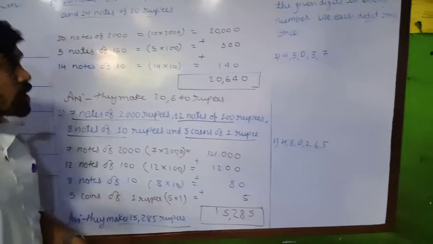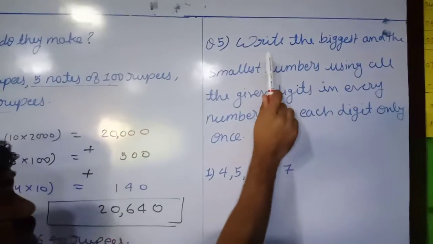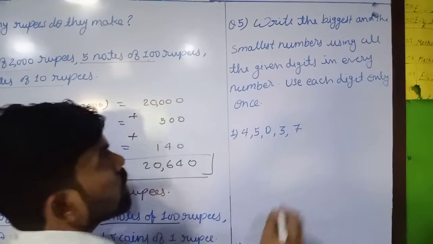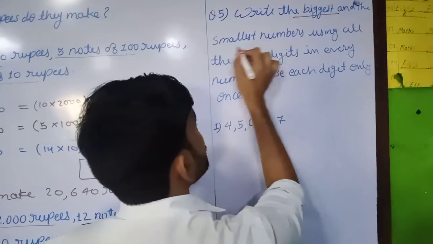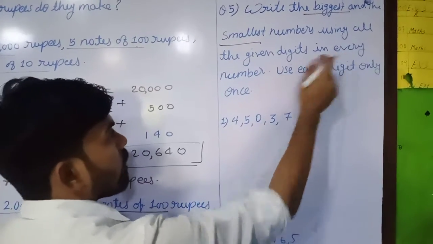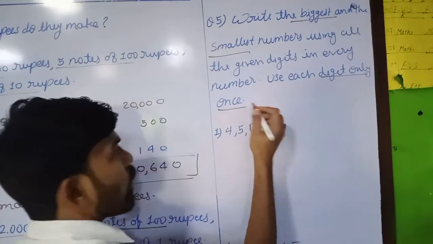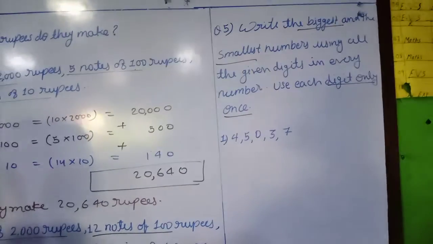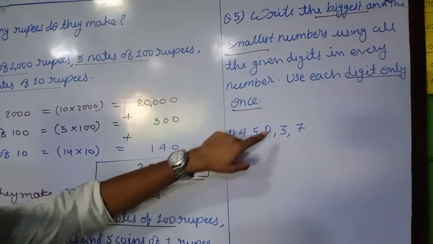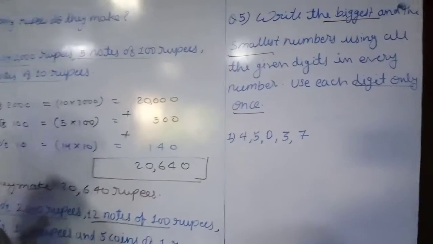Now proceed to the next question. That is question number 5. Write the biggest and smallest number using all the given digits in every number. Use each digit only once. We learn how we are going to make the smallest and the biggest number. And the condition is given, we have to use one digit at one time only.